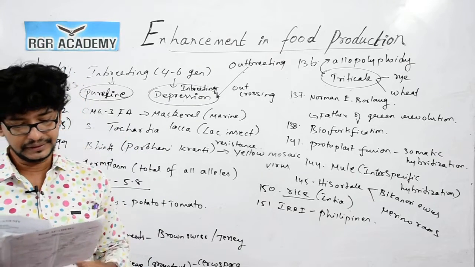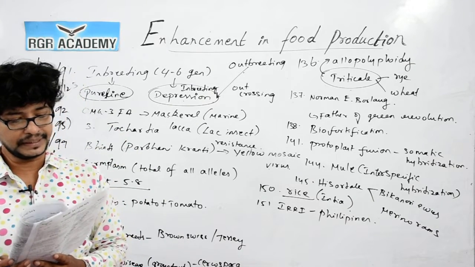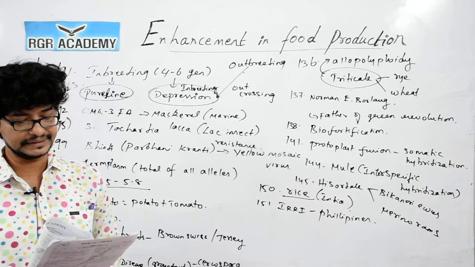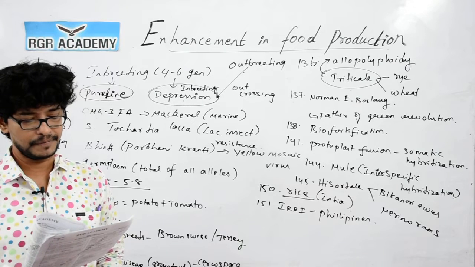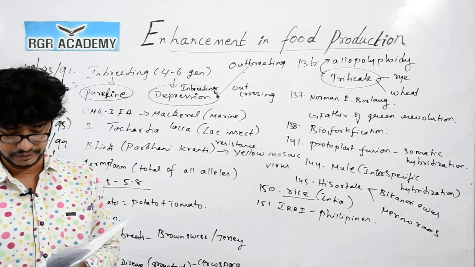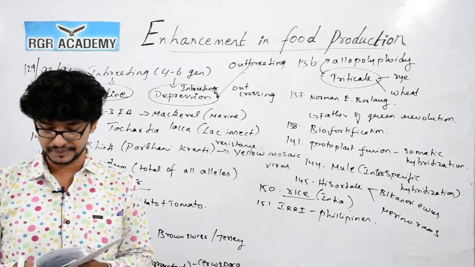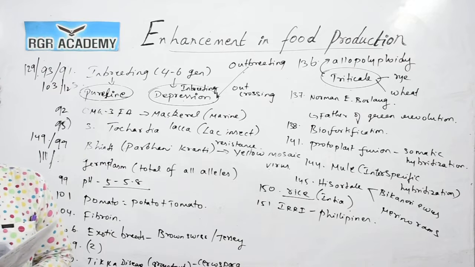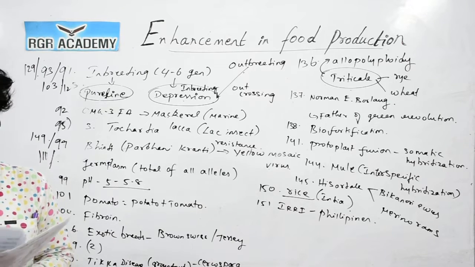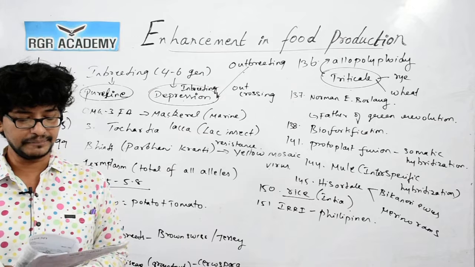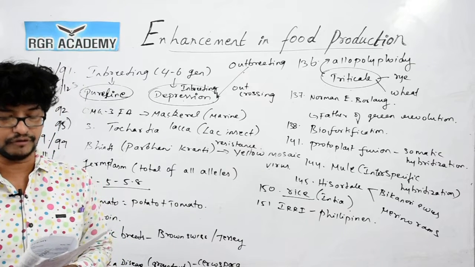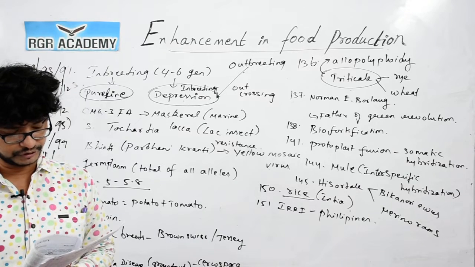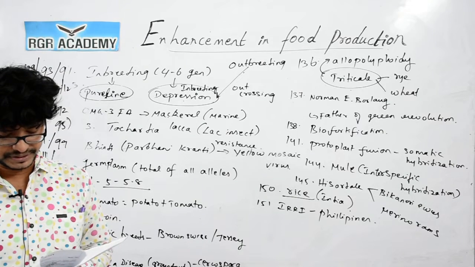Question number 152. A protoplast is a cell without a cell wall, a cell which has its cell wall removed by mechanical or enzymatic means. 153. In plant tissue culture, the callus tissues can be regenerated into complete plantlets primarily by altering the concentration of hormones. So, 153, 4 is the correct answer.